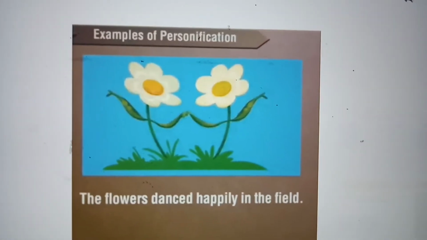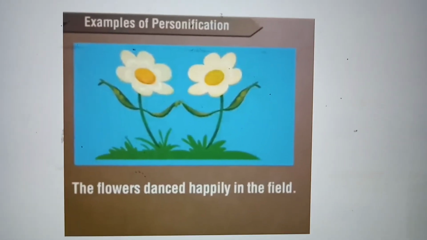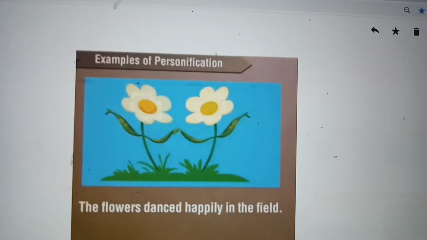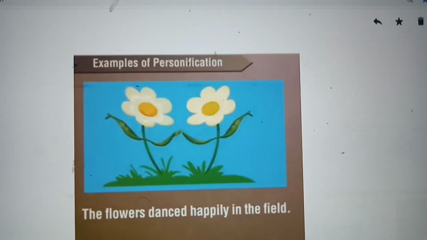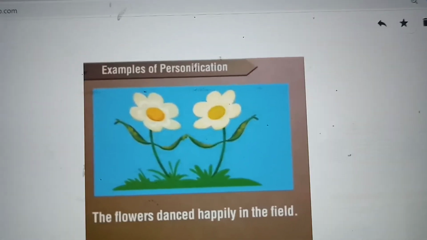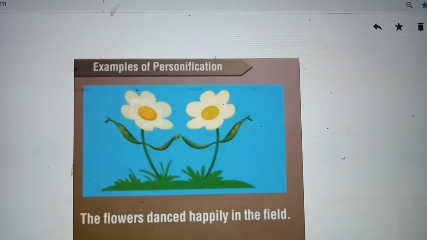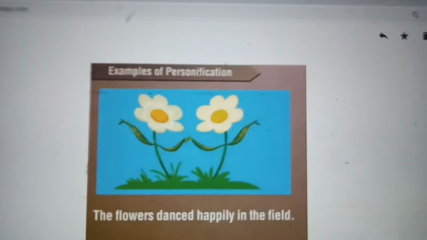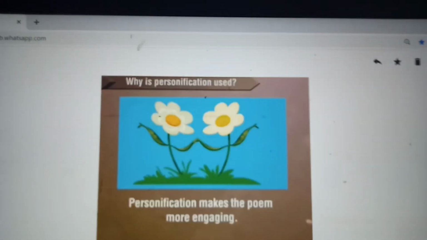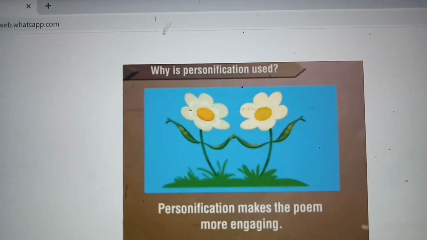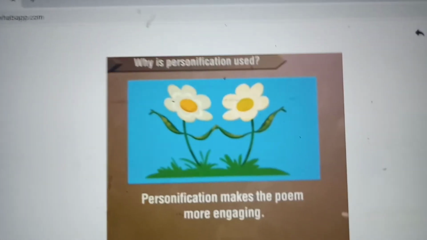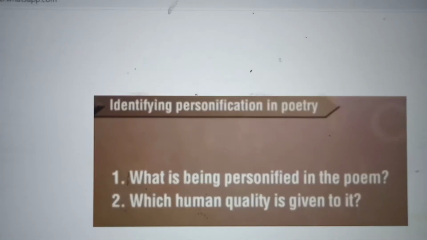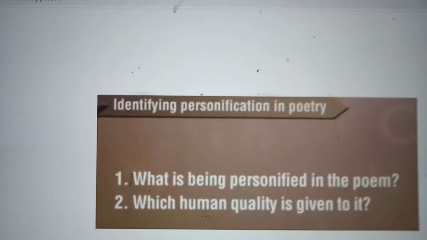See here, the flower danced happily in the field. So what is the personification? The flower is just moving, but they have given it dancing happily. If you write like that, the poem will be nice to read. That's why we use personification. It adds beauty to the poem, enhances the poem. So here, the flower is personified. Personification makes a poem more engaging, more interesting. So that will be the question. What is being personified in the poem? Which human quality is given to it?